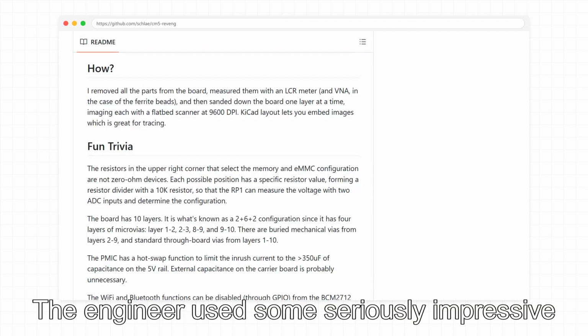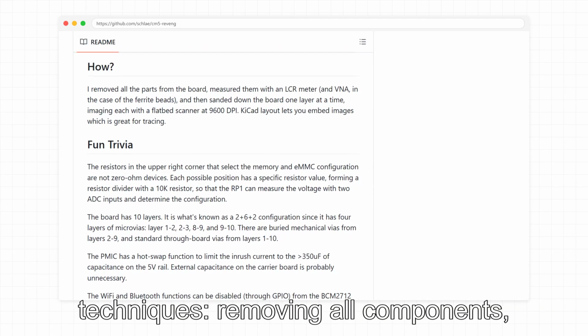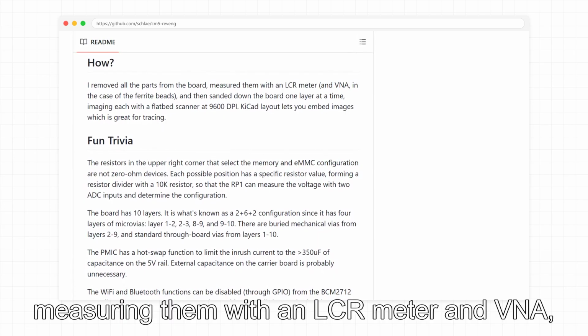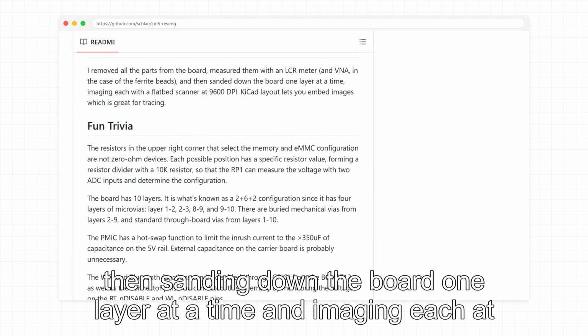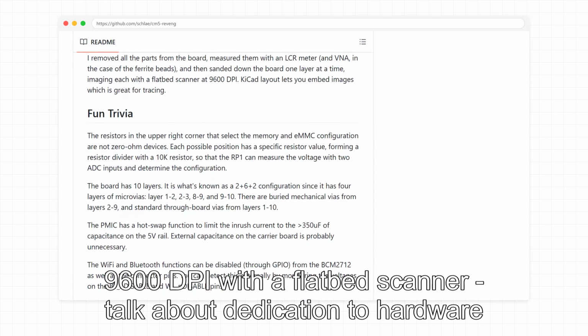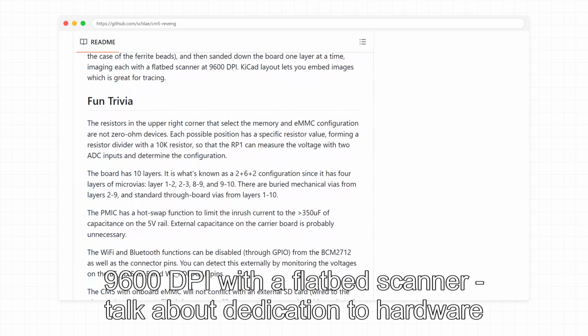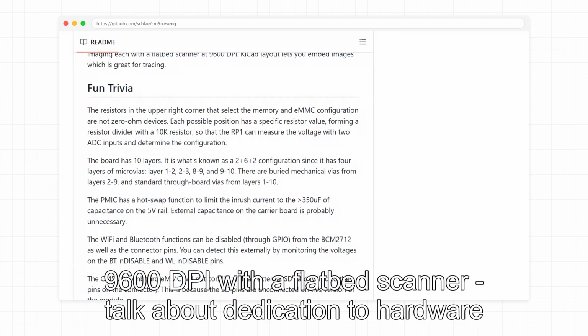The engineer used some seriously impressive techniques, removing all components, measuring them with an LCR meter and VNA, then sanding down the board one layer at a time and imaging each at 9,600 dpi with a flatbed scanner. Talk about dedication to hardware hacking.